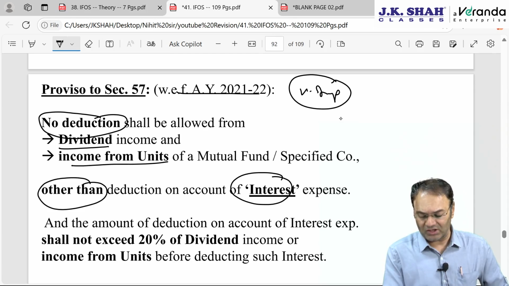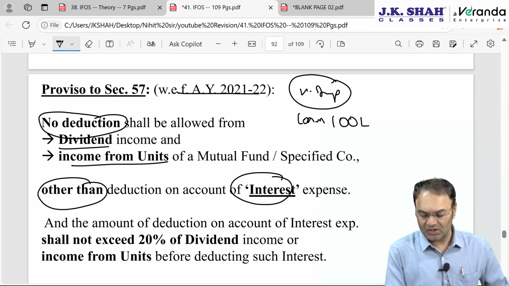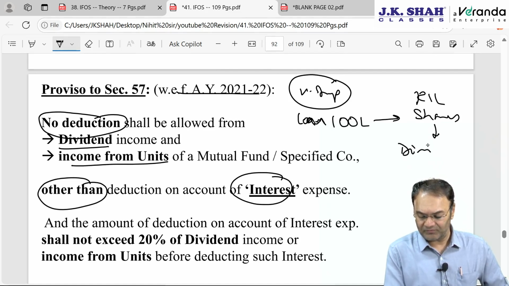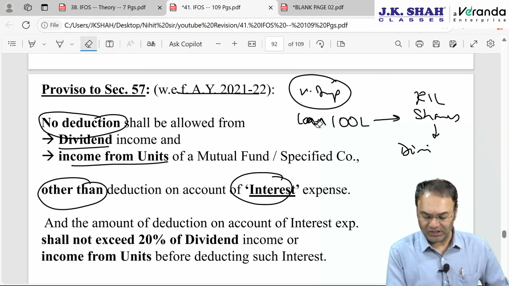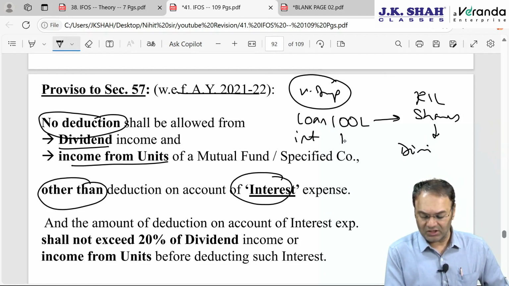How much interest? Suppose I took loan of 1 crore and invested in shares of company Reliance Industry. From the shares of Reliance Industry, I received dividend. On this loan, I am paying interest of, let's say, 12 lakh rupees.